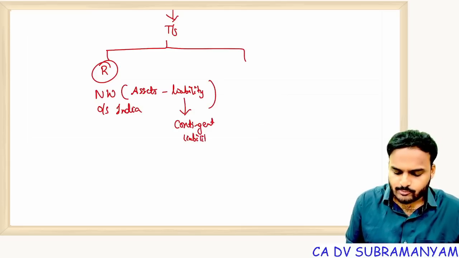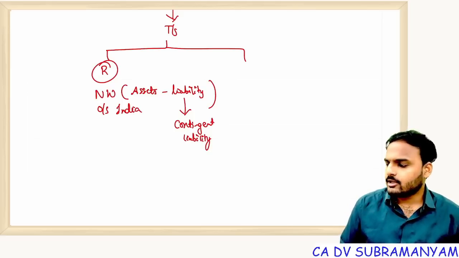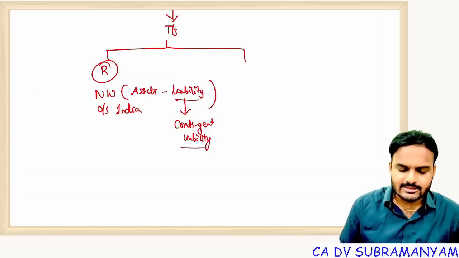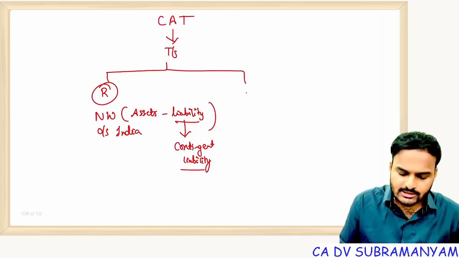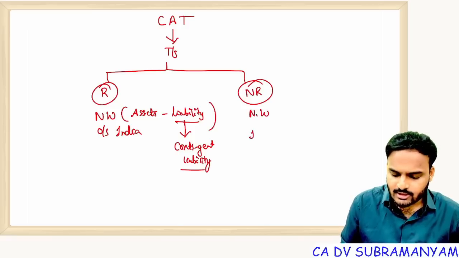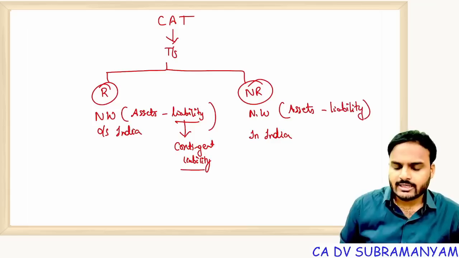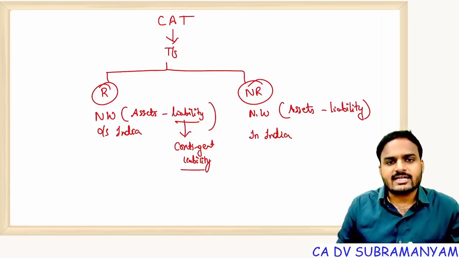Our country follows the prudence concept. Prudence concept means anticipate all future losses but don't anticipate future incomes. Correct? So that's why here liability also includes contingent liability. And next, capital account transaction is a transaction which alters a non-resident's net worth located in India, situated in India. Here net worth means assets and liability only, but not contingent liability. Why? A non-resident's contingent liability is nothing but India's contingent asset.